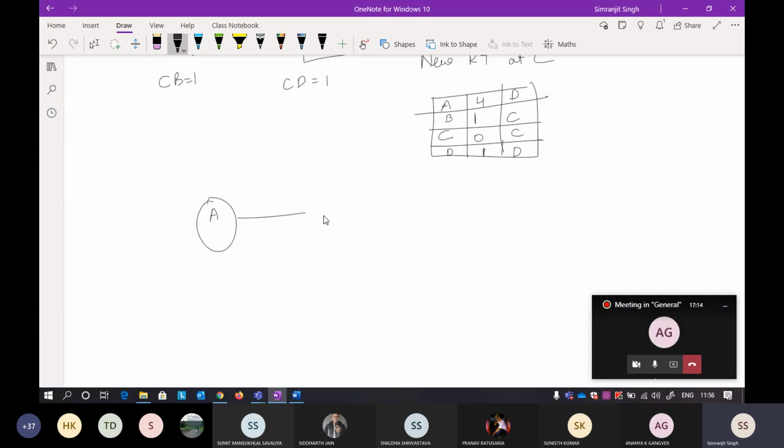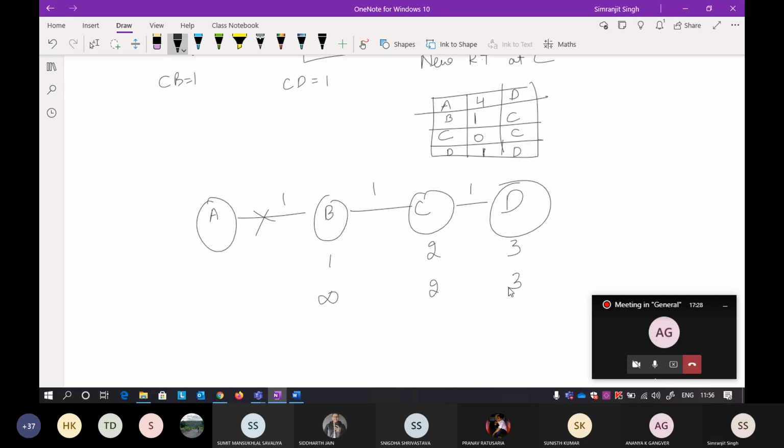Okay, so it was A previously, then B, then C, and then D, and till here it was 1, 2, 3. So this path was out. Now it is infinity, 2, and 3 here. When the distance vectors get exchanged, what will happen here? Now B is getting a distance vector from C. So actually C is saying I can take you to A in 2. Now what is the distance required to reach C? It is 1. So 2 plus 1 is 3. So I'm writing the distance vector 3 here.